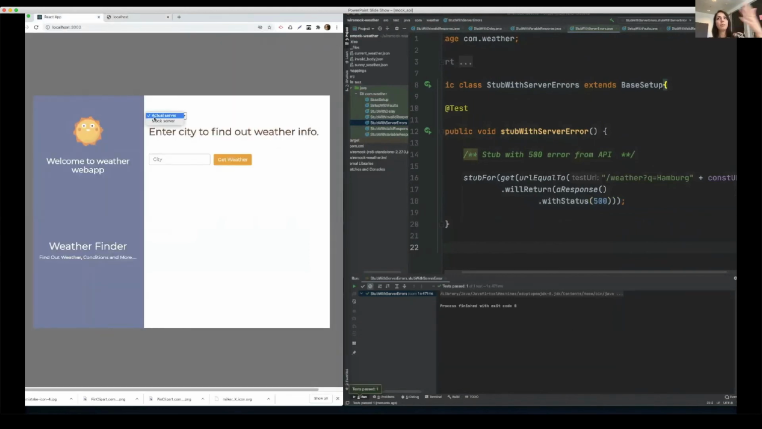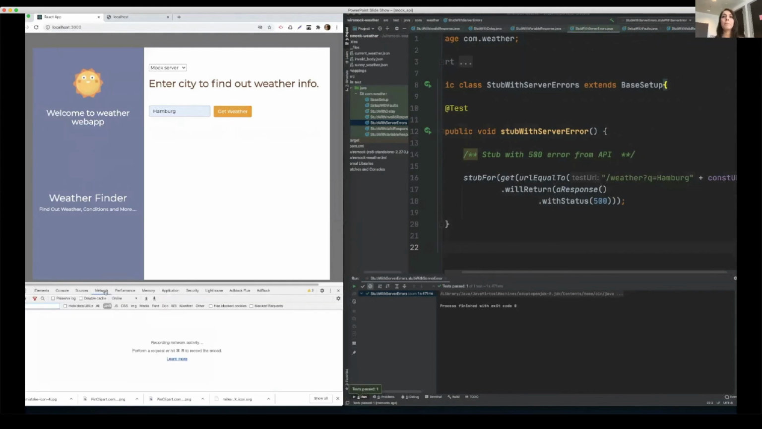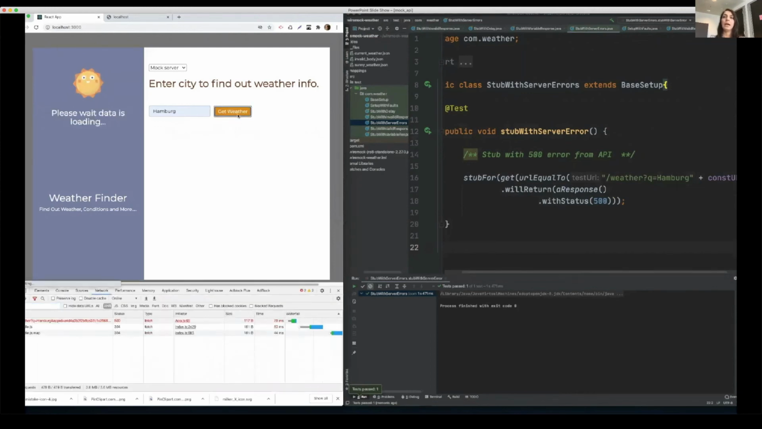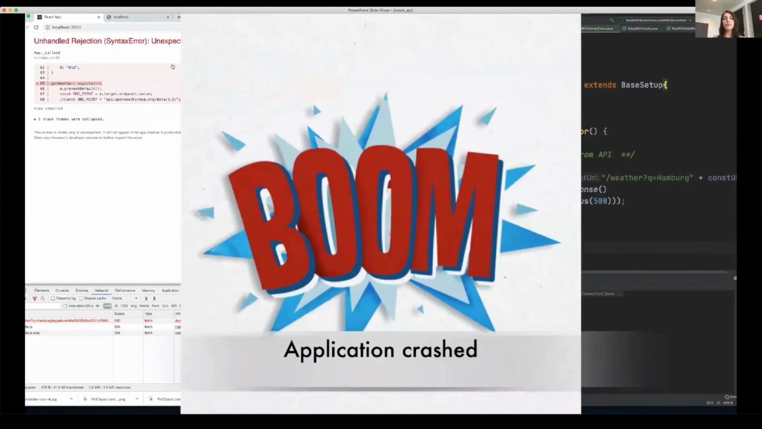And now I'll check on the application how it's responding. Open the inspect tab, network tab. And if I get the weather, you can see that the application has crashed. So boom, our application did not handle this error correctly. Instead of giving some valid errors or some good user feedback, it was giving us a crash, which is wrong.